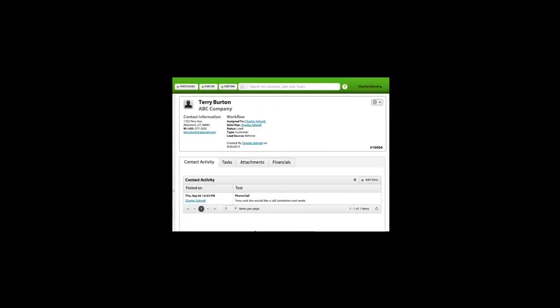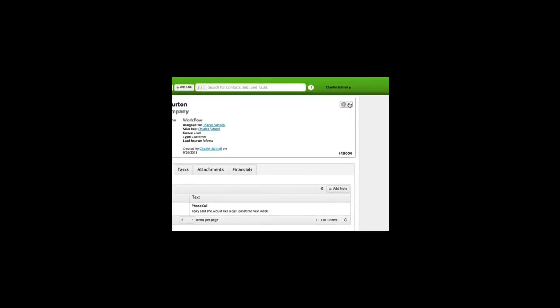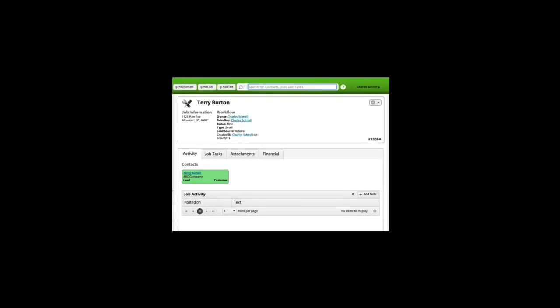You can also add jobs to this contact. A job in JobNimbus is a project. You can work on multiple projects with this contact at the same time. Use the Action menu in the top right corner to add a job. Enter the details about this job and save it. The job allows you to keep all of your notes, tasks, and attachments organized for each project you're working on.